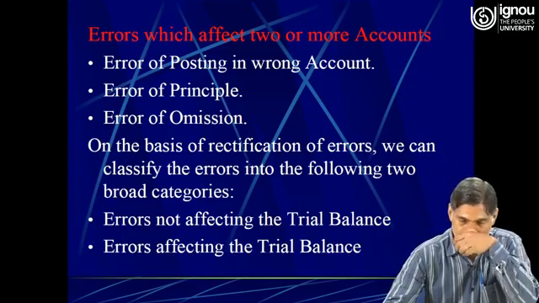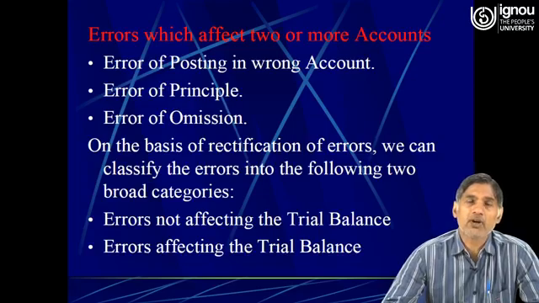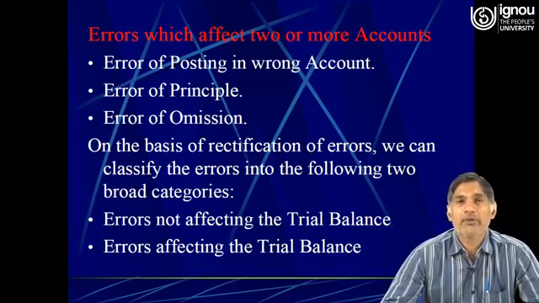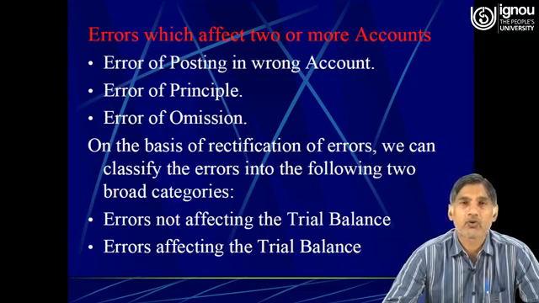Then the next one is error of omission. So if we omit a particular transaction, maybe at the time of recording the business transaction in the book of original entry, or maybe at the time of posting from journal to ledger, then this type of mistake is also not revealed by the trial balance, since the error has been committed and again in this error two accounts are affected.